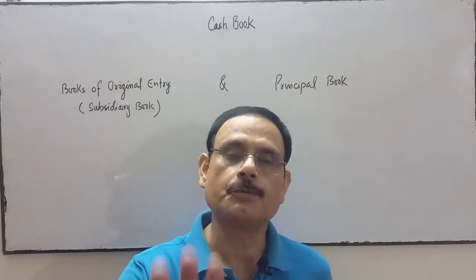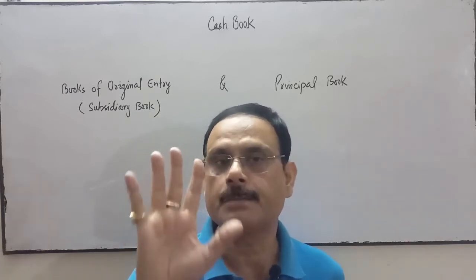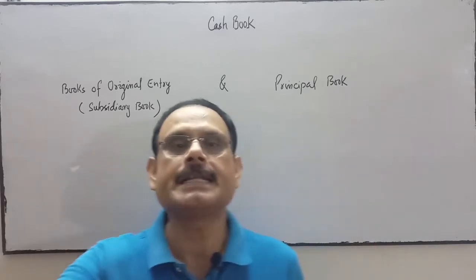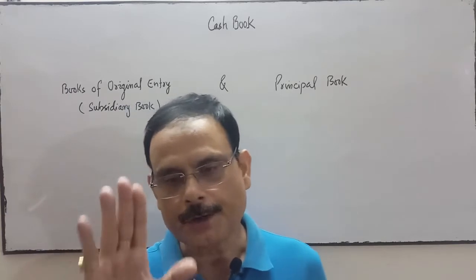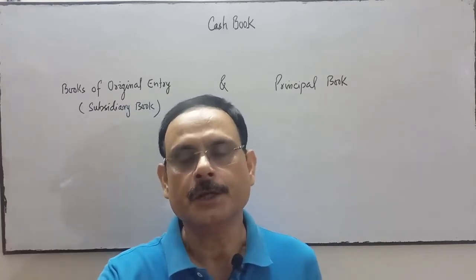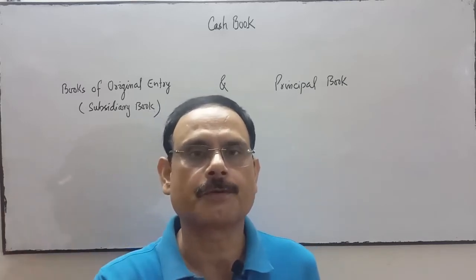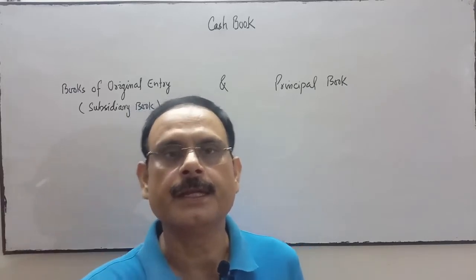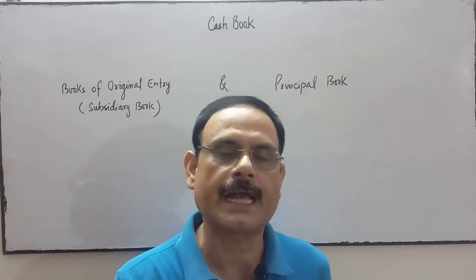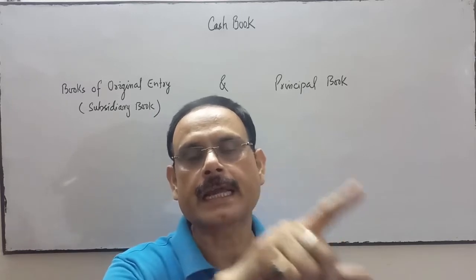Similarly, in the cash book, we record only those transactions which are related to cash and bank. Cash and bank may be in debit or in credit in the journal. When we maintain the subsidiary books, the original books of entry, there is no need to record the transaction in the journal. We directly record the transaction related to cash in the cash book.